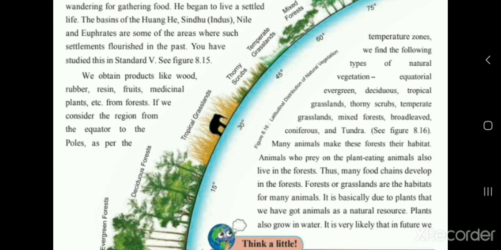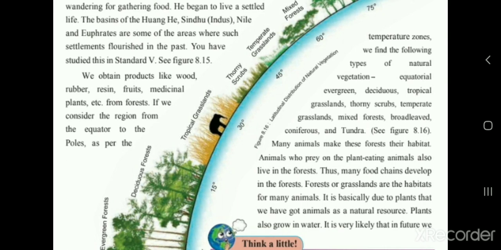The basins of Yangtze, Sindhu, Nile and Euphrates are some of the areas where such settlements flourished in the past. So these are the basins of Yangtze, the Indus Valley civilization we have learned, right?